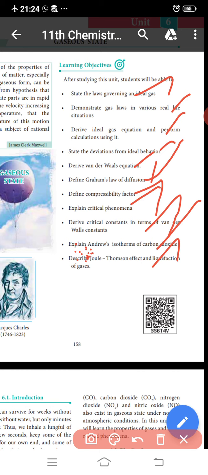Another form of oxygen, namely ozone, is also a gas at room temperature. The noble gases, namely helium, neon, argon, krypton, xenon and radon of group 18, are monoatomic gases. Compounds such as carbon monoxide, carbon dioxide, nitrogen dioxide and nitric oxide also exist in the gaseous state under normal atmospheric conditions. In this unit, you will learn the properties of gases and other related phenomena.